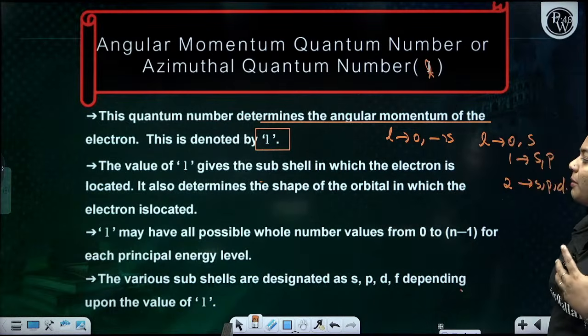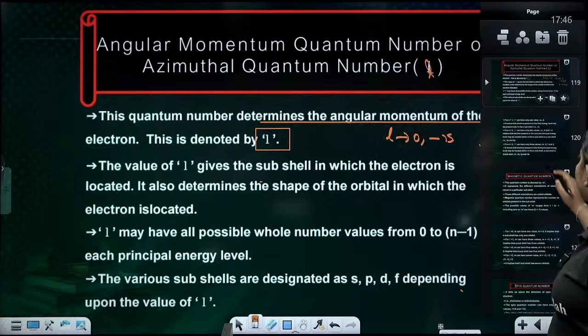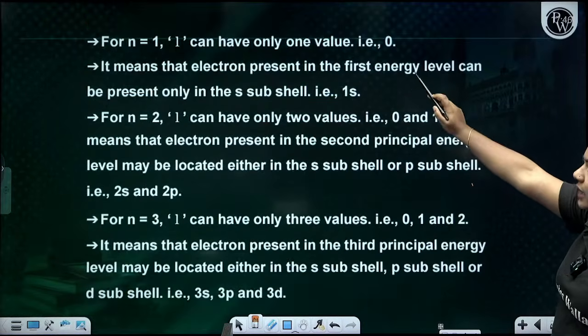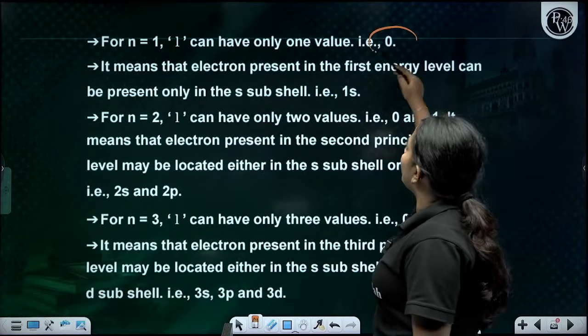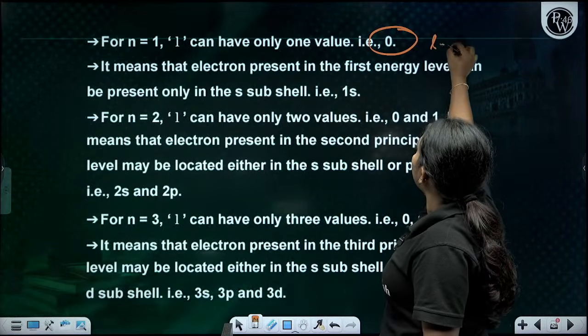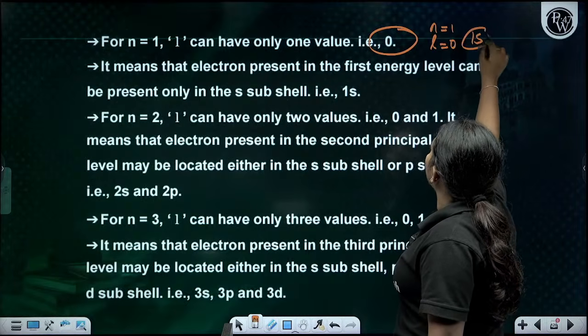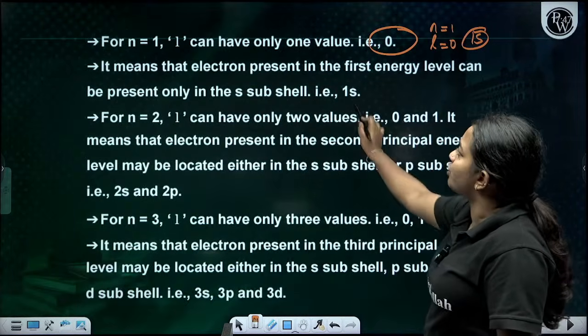So l may have all possible whole numbers from 0 to n minus 1 for each principal energy level. So for n is equal to 1, l can be only 0. So for n is equal to 1, only the s subshell is there. If l is equal to 0 and n is equal to 1, there is only one subshell, which is 1s. Clear?